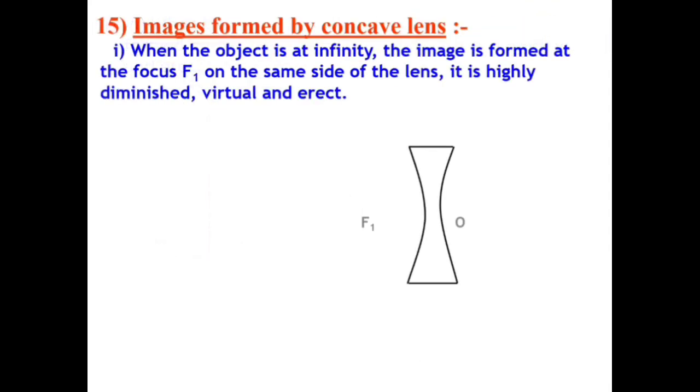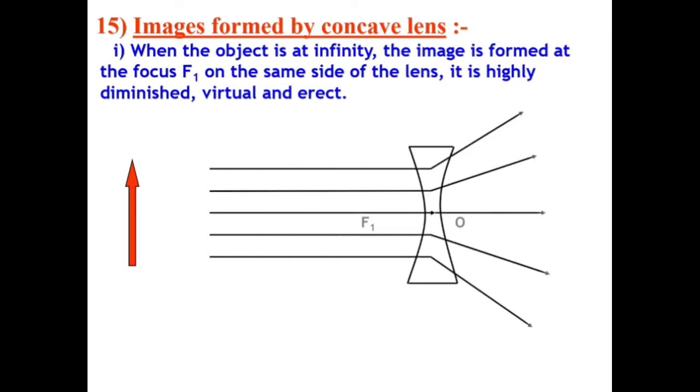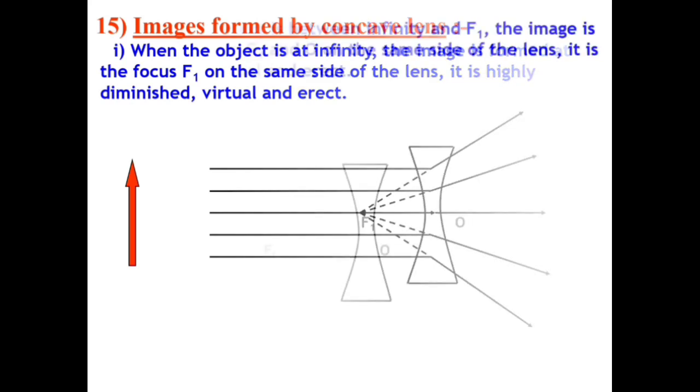Now, the image formed by concave lens. When the object is at infinity, the image is formed at focus f1, that means on the same side of the object, highly diminished, virtual, erect.